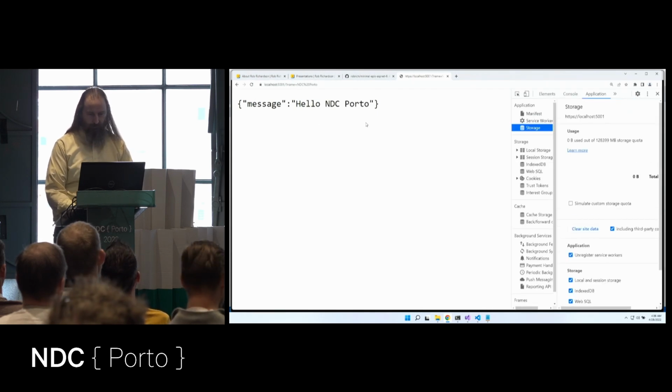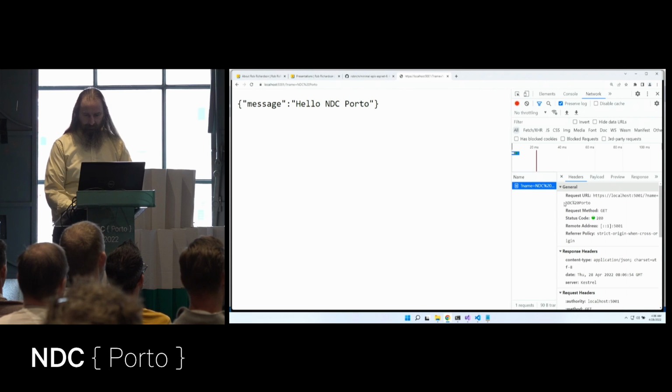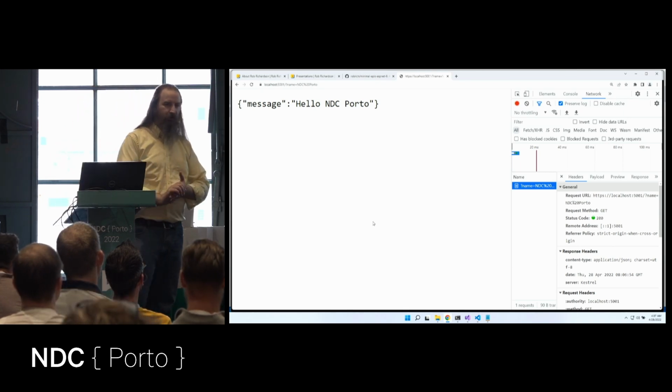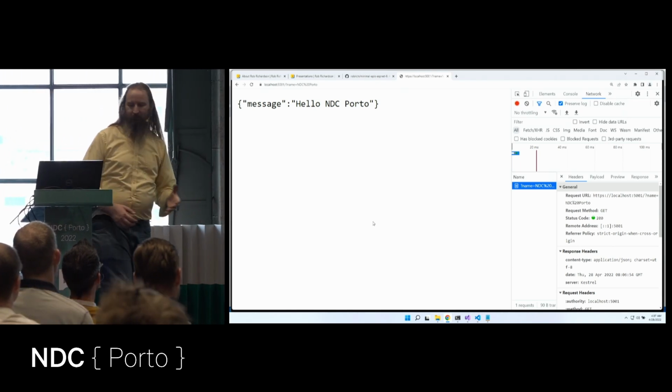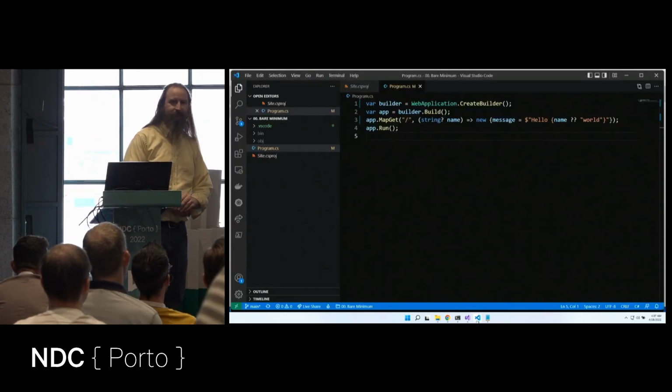If we fire up the Chrome developer tools and take a look at the network, let's refresh this page. We can see that we have the correct HTTP status code. It's 200. We have application/json. We grabbed query strings, we rendered content. We just built an entire ASP.NET website in 4 lines of code.